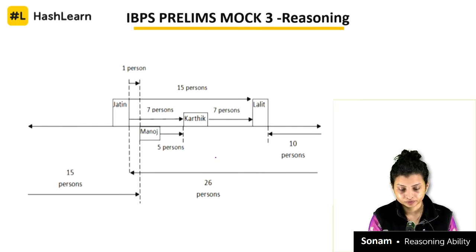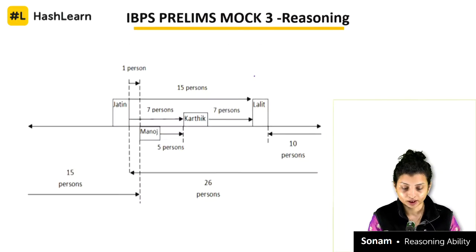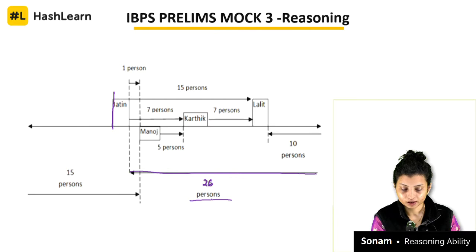Correct? So you have to start with this first thing, that Jatin is 27th from the right end of the row. That will make your question very easy. So this is your Jatin position, and then there are 26 people over here, correct?